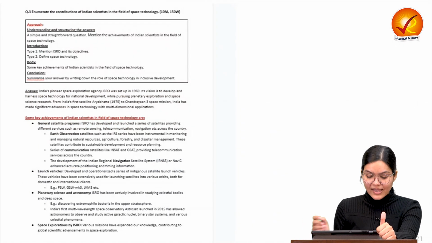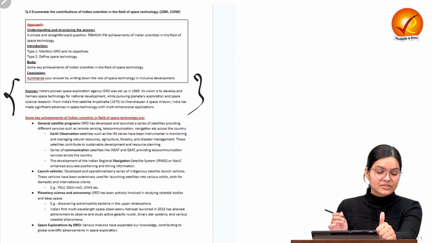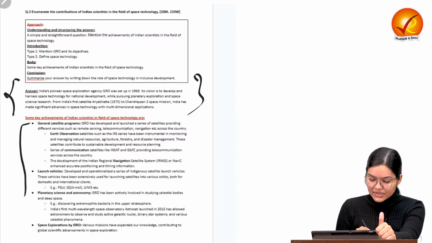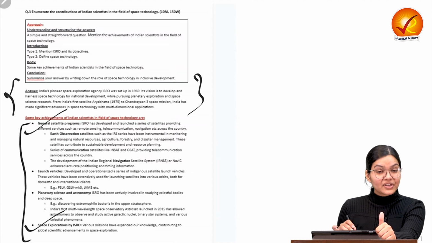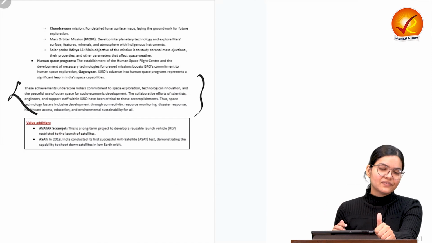Let us go through the model answer. In the introduction, we have provided the introduction related to ISRO and its objective. Then we have written down some of the key achievements, for example the satellite programs and space exploration by ISRO. And then in the conclusion, we have linked it with the inclusive development of the nation. So that was our conclusion.